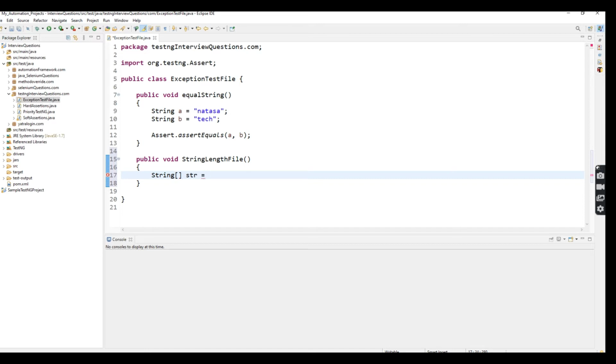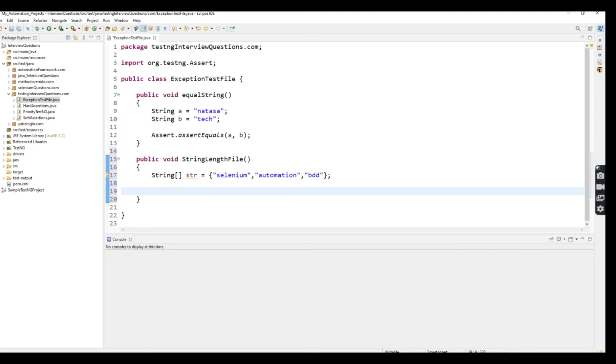String array equal to selenium, next is automation, next is BDD. So these are the three strings I stored in the string array. The array name is str.